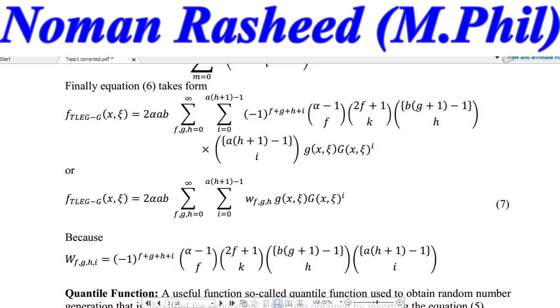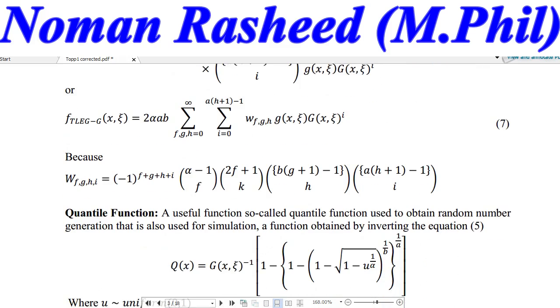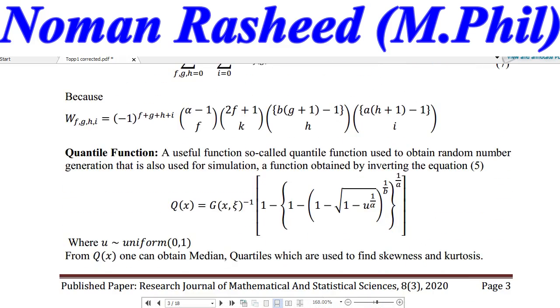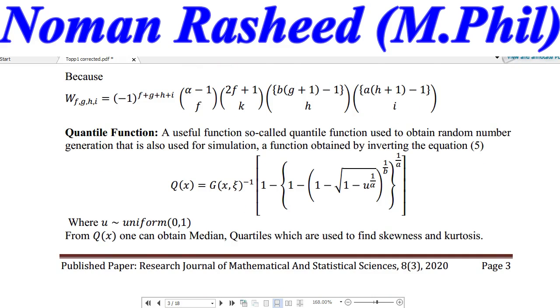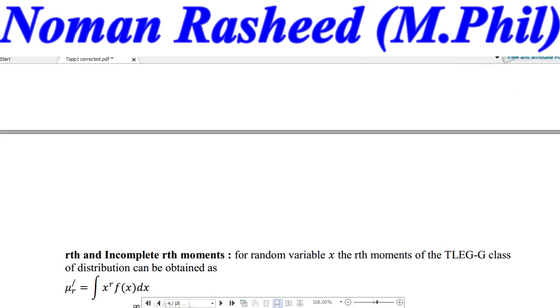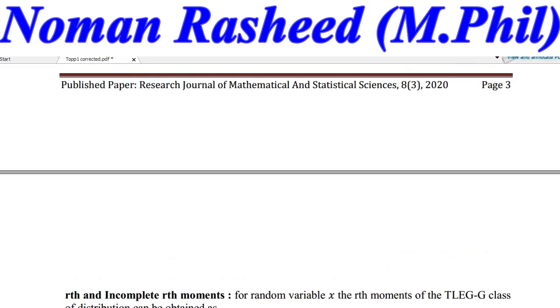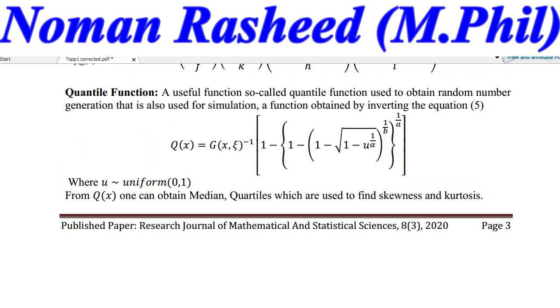The quantile function is a very famous function, and you can obtain it just by inverting the CDF of the distribution. The usefulness of the quantile function is that you can obtain the median, quartiles, and other quantiles of the distribution.